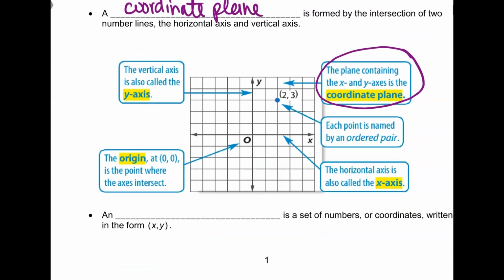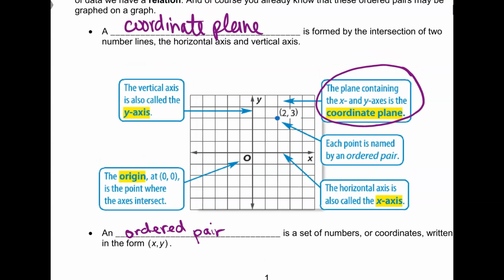Next, a blank is a set of numbers or coordinates written in the form x, y. Ordered pair. It's like I read it to you before. An ordered pair is a set of numbers or coordinates written in the form x, y.